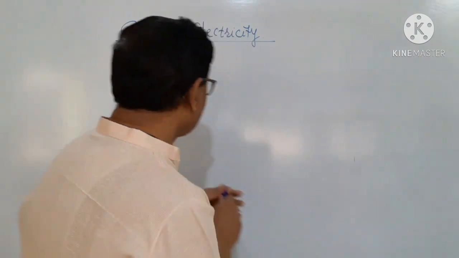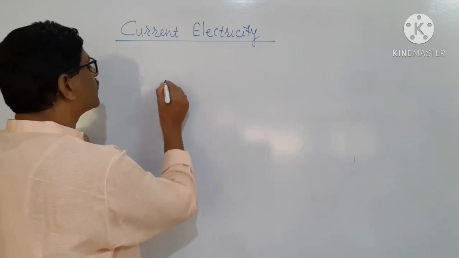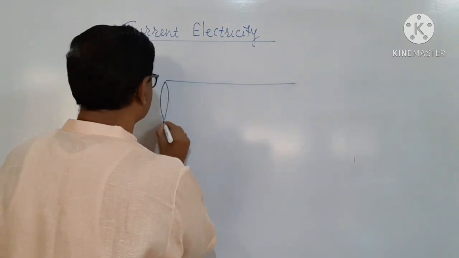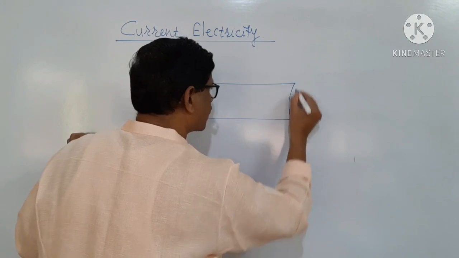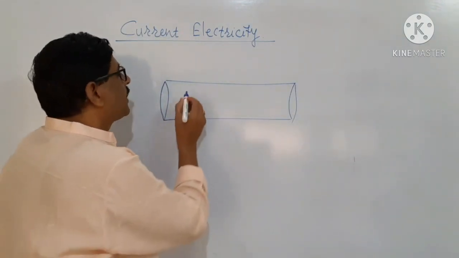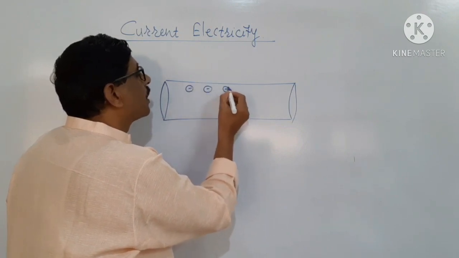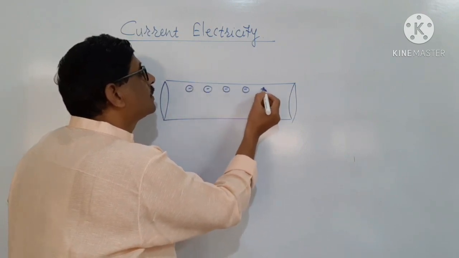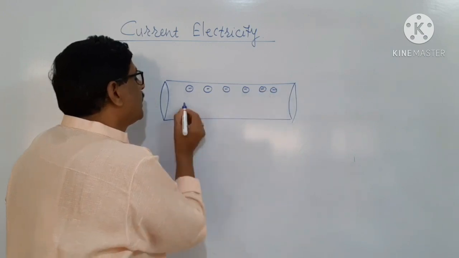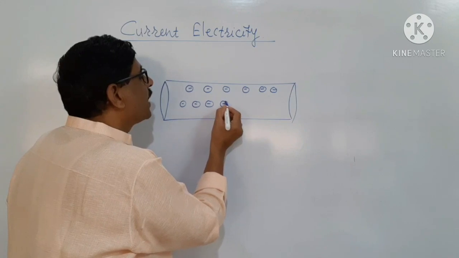Let us consider, I am drawing here a conductor. This is a conductor of length L. It has a large number of electrons. It means that the electrons in this conductor are free electrons.